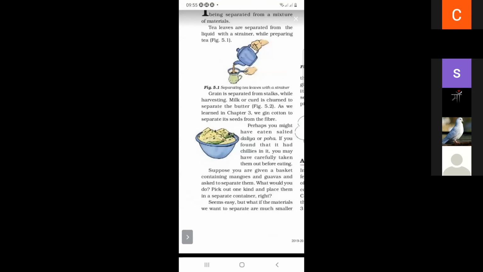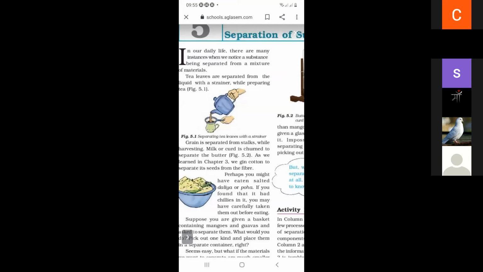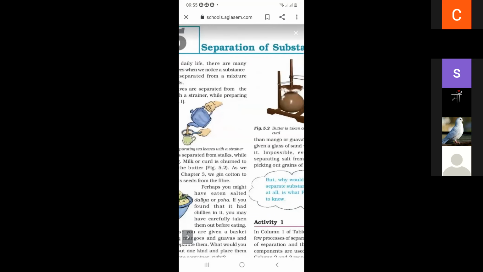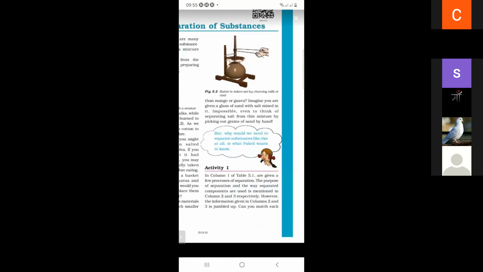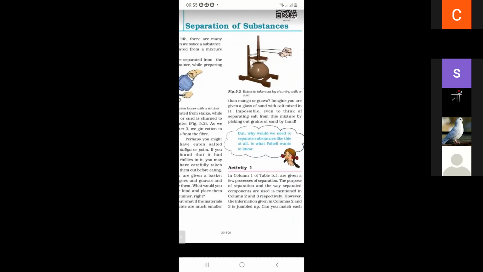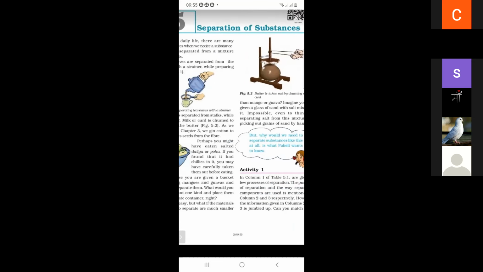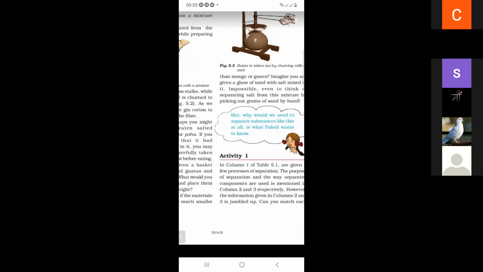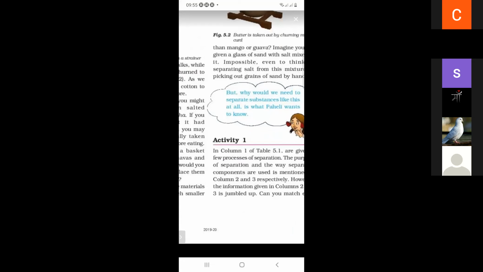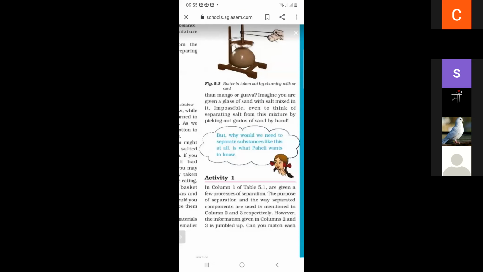Next, butter is separated from the milk or curd. This is a separation method. If we eat dalia or poha and there are many chilies in it, we can separate them with the help of our hands. There are so many processes in which we use our hands to separate two substances.